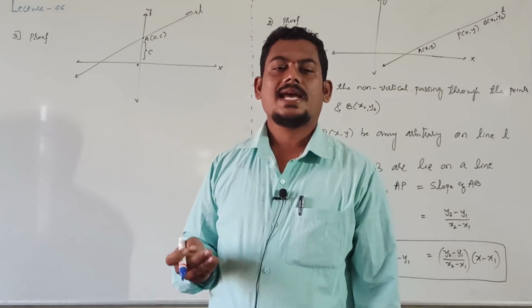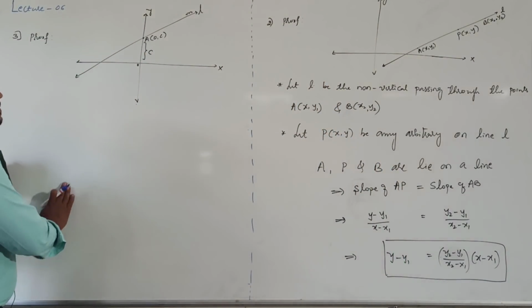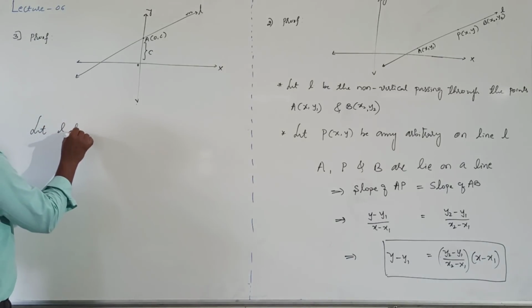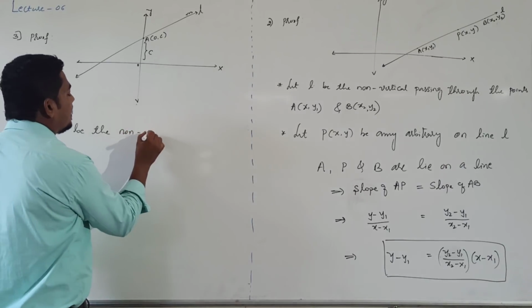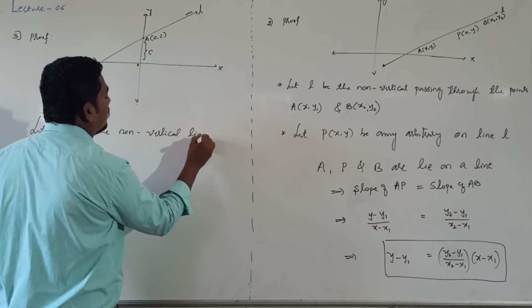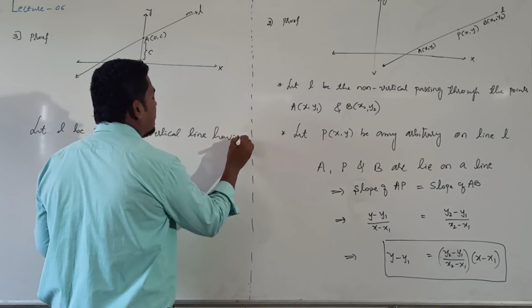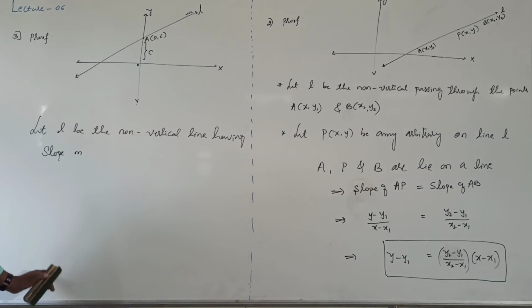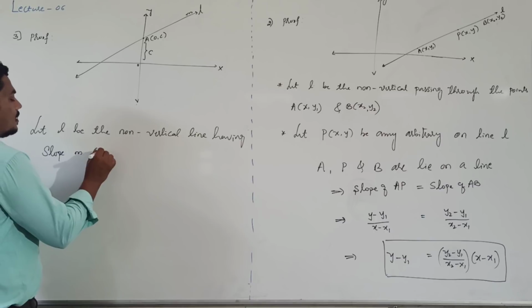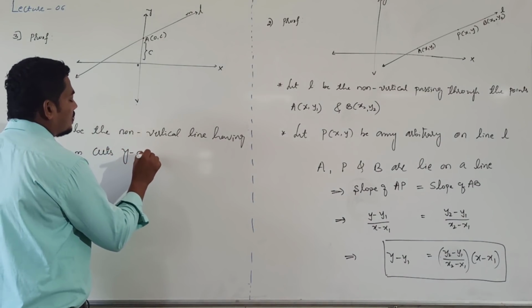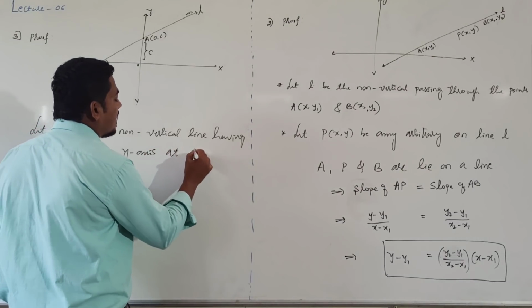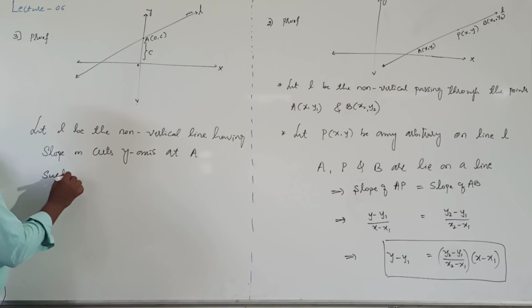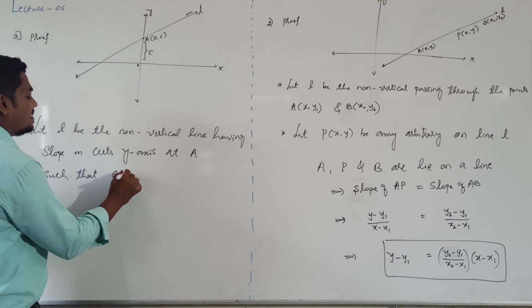Let L be the non-vertical line having slope small m, cuts y-axis at a point A, such that OA is equal to, in this case what is OA?